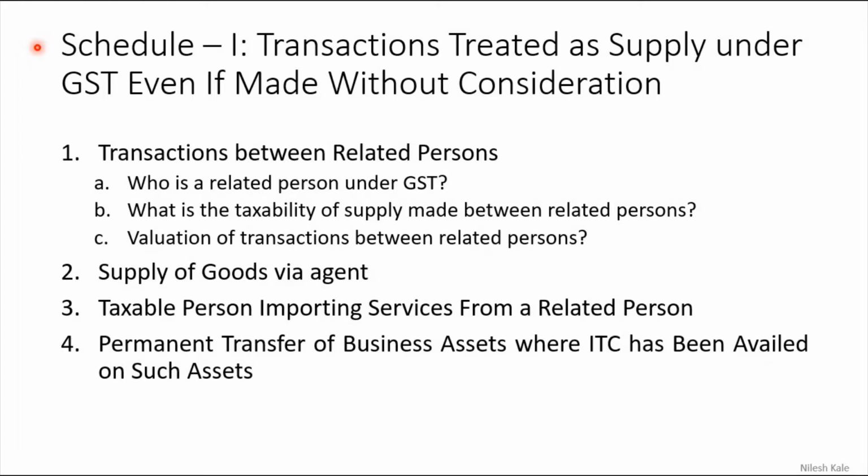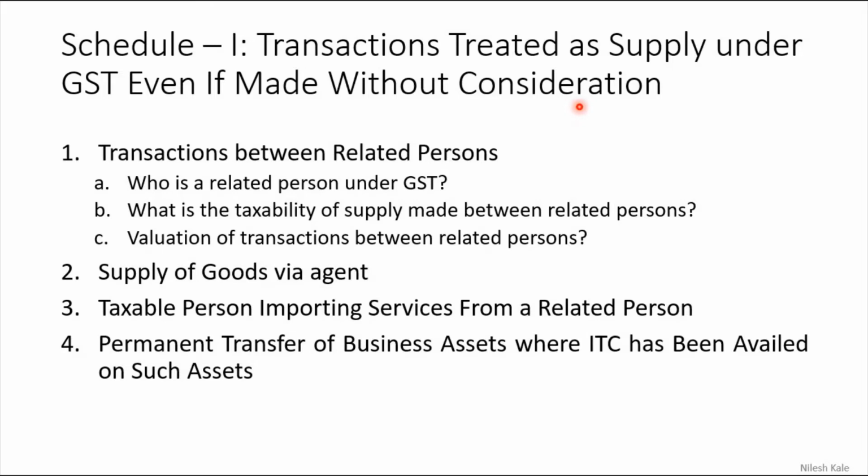In the previous video we had learned about the supply definition under section 7. Subsection 1 was dealing with schedule 1 and schedule 2, and subsection 2 deals with the out of scope of supplies. Right, now we shall start with schedule 1. Schedule 1 says the transactions treated as supply under GST even if made without consideration.